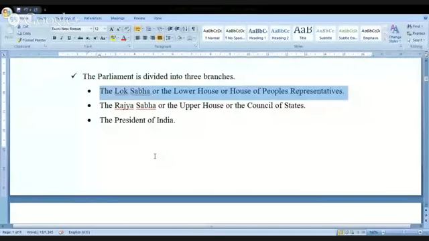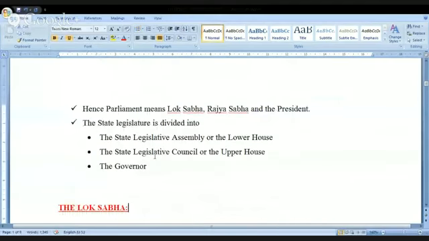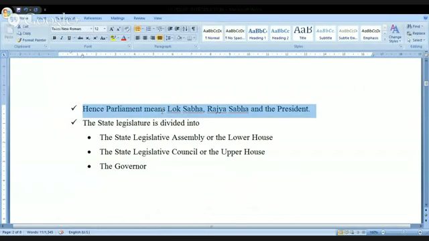Let me go further again. Have a look at this. Parliament is nothing but Lok Sabha, Rajya Sabha, and the President. Now go again. Look at this. When you look at this, the parliament means Lok Sabha, Rajya Sabha, and the President. So many times it has been a question in various examinations.